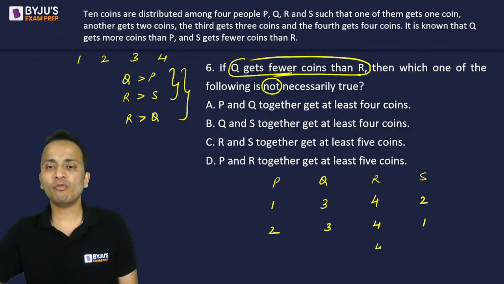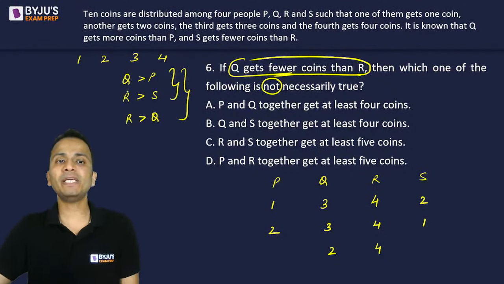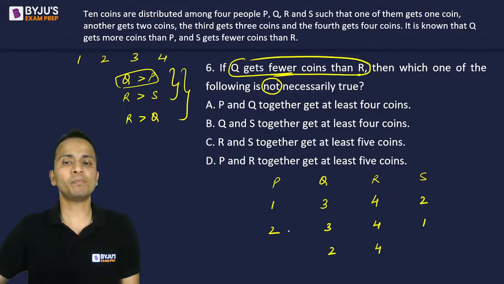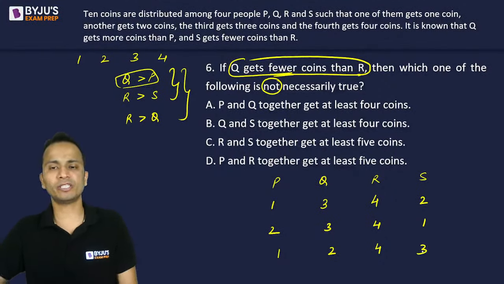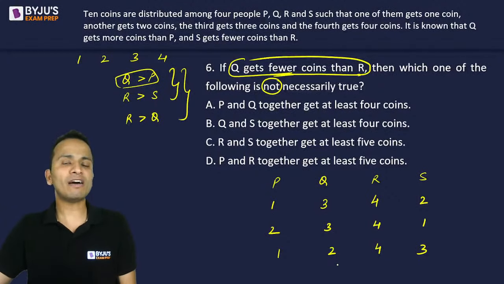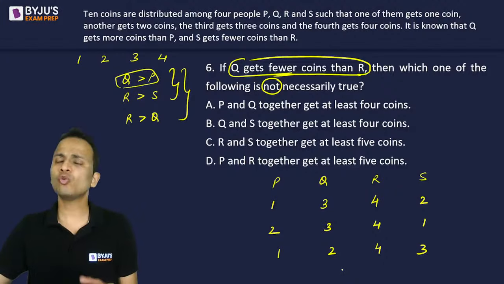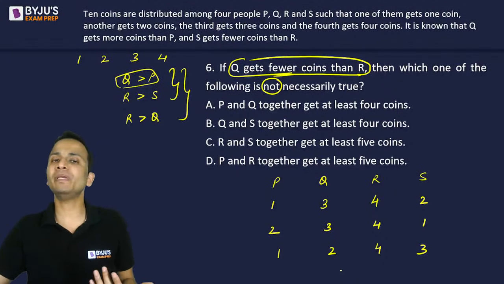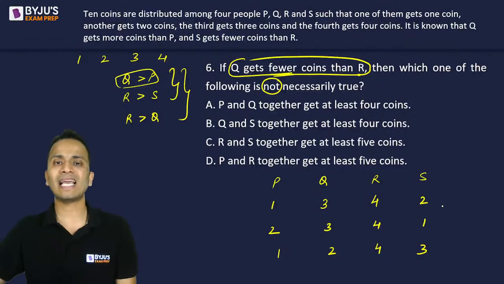Now R when has 4 coins and Q has 2 coins. Q के पास 2 भी हो सकते हैं. Now P should be less than Q. So P के पास एक ही option है 1 coin का and S will have 3 coins. Okay. Q cannot have 1 coin. If I say that R will have 4, Q will have 1, Q cannot have 1 coin because P should be less than Q. So these are the 3 cases that can be made.